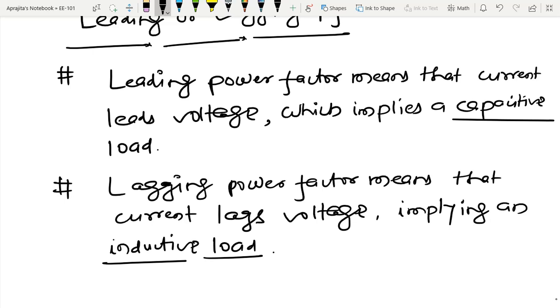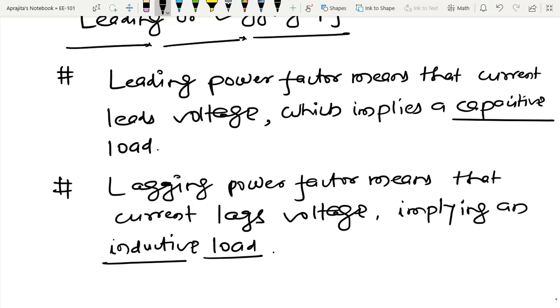And based on the power factor, we have defined the load now. So capacitive load means I have leading power factor, and inductive load means I have lagging power factor.